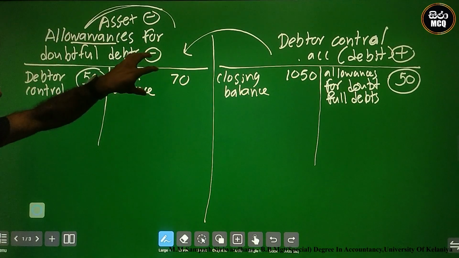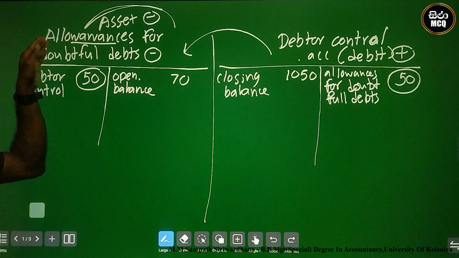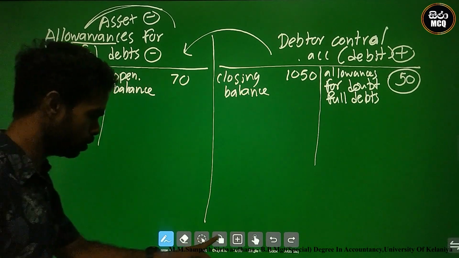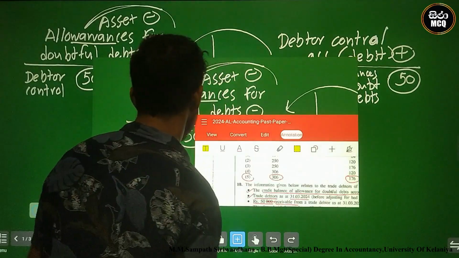Okay. And this is the double entry: there is an elimination from the debtor control account, credit. This time the allowances are used for doubtful debts, debit to the allowances for doubtful debts account. What is the third information?